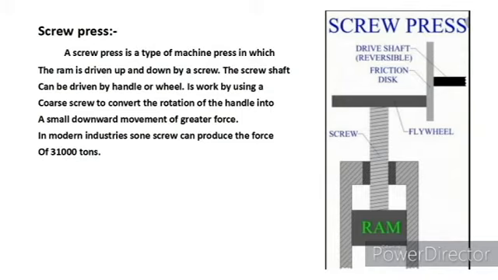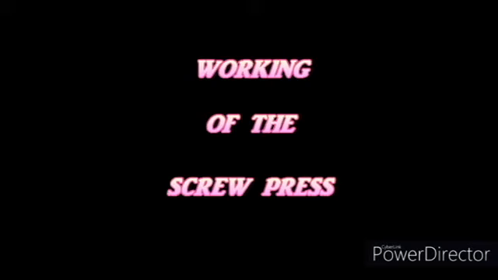When this drive shaft is rotated, the flywheel rotates and the screw moves up and down. That moves the ram and the force is applied to the material placed below it. Working of the screw press.